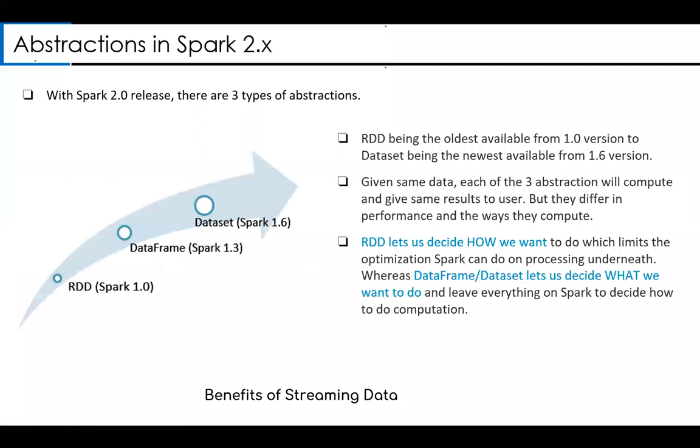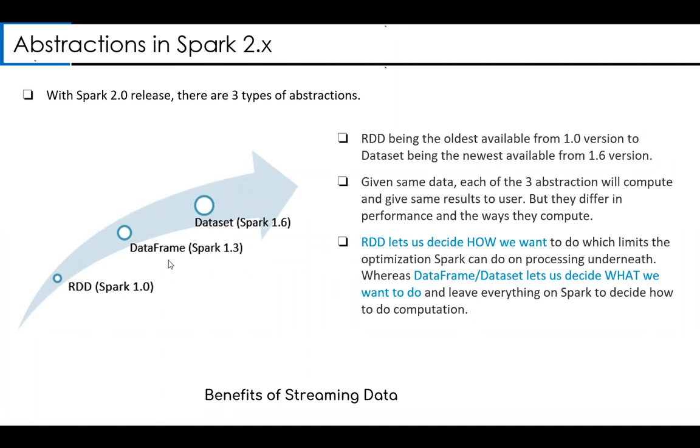So let's get started. Before we proceed, first we have to understand what the different abstractions present in Spark 2.x are. With Spark 2.x, there are three types of abstractions, starting from RDD, which was in version 1.0. In Spark 1.x, people used to use RDDs.